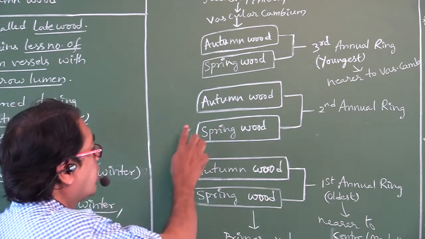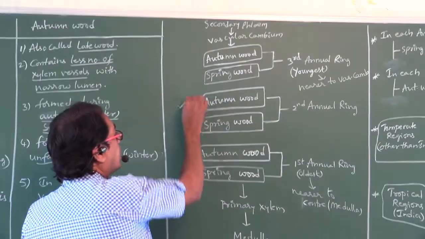Okay, next. What is the location of autumn wood?